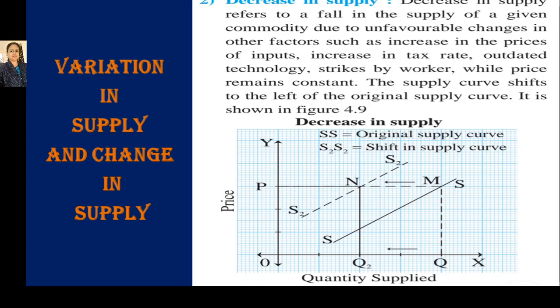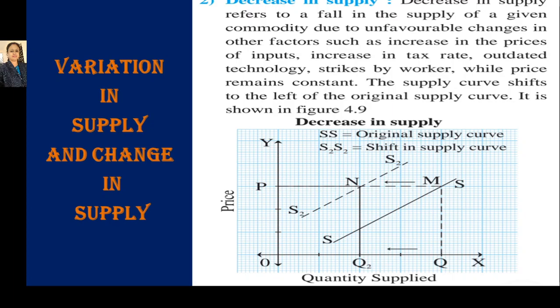as it is shown in the diagram. The producer will move from the SS supply curve, from point M to N on the new supply curve S2 S2, and the total quantity reduction is Q to Q2. This is due to unfavorable changes, if the tax rate increases, there is outdated technology, or strikes by workers.